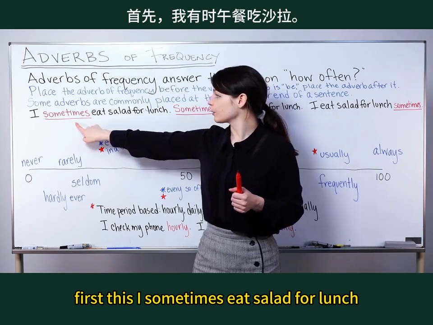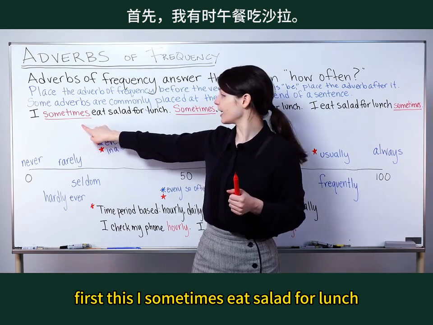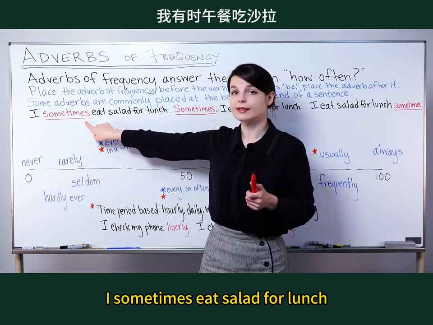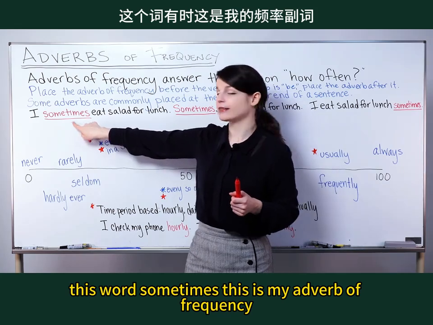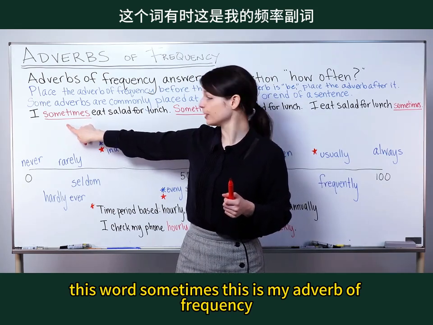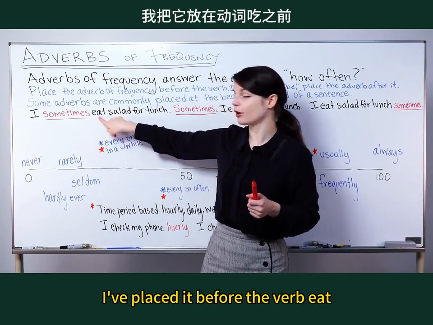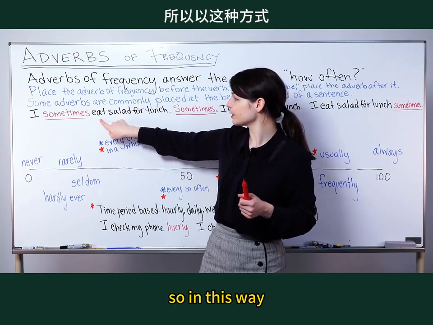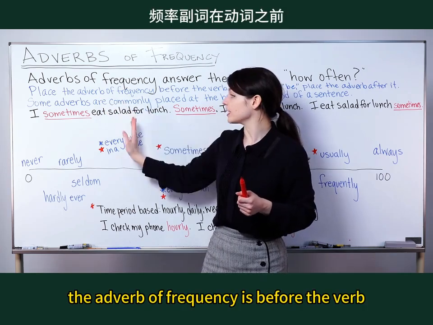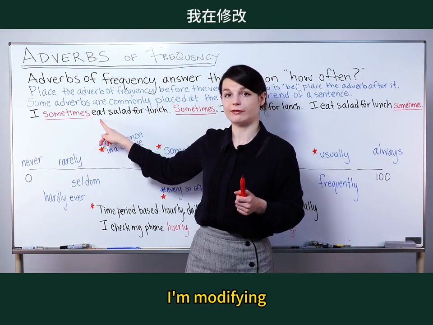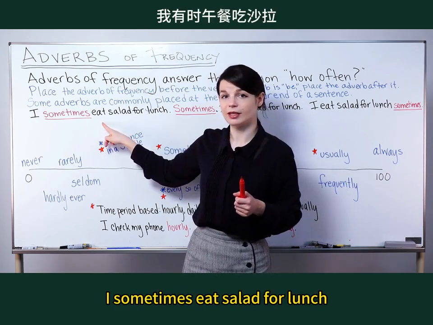First, this one, I sometimes eat salad for lunch. This word sometimes is my adverb of frequency. I've placed it before the verb eat. The adverb of frequency is before the verb I'm modifying. I sometimes eat salad for lunch.